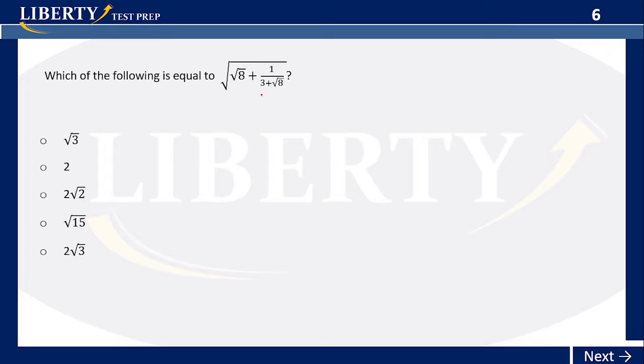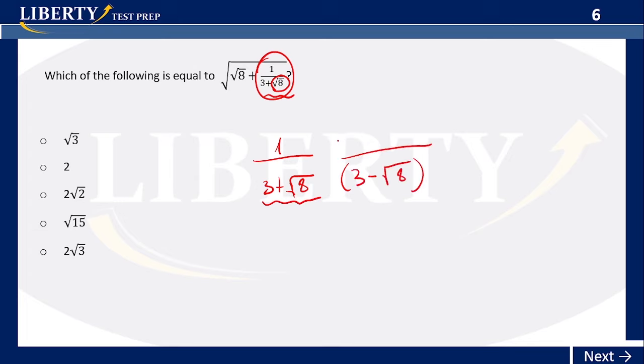Okay, so this is radicalization, right? We don't want to have radicals in the denominator. So somehow we just want to remove this radical here. How do we do it? We want to multiply this value by something else that will remove the radical 8. Here we have 3 plus the square root of 8, and we have to multiply by something: the opposite sign of this expression, so 3 minus the square root of 8. And we have to multiply that on the top too, 3 minus the square root of 8. Of course, this is 1, so we're just multiplying by 1.